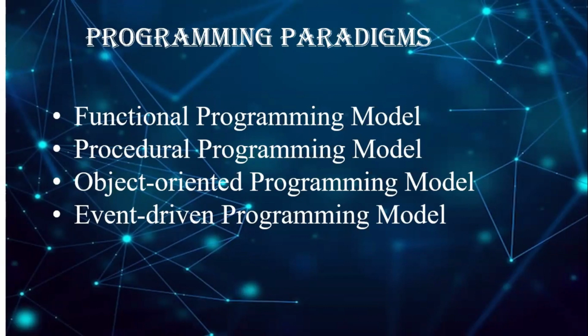The procedural programming model is often called imperative programming as it changes state with an explicit sequence of elements. So if we compare the two, the procedural programming model is imperative, whereas the functional programming model is declarative. Hope you understood this, and we'll move on to the object-oriented programming model.